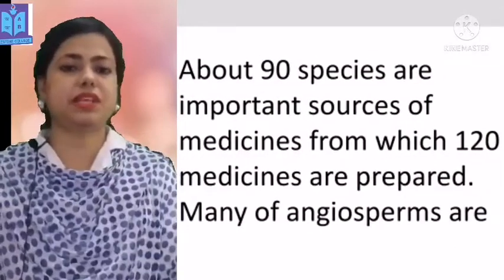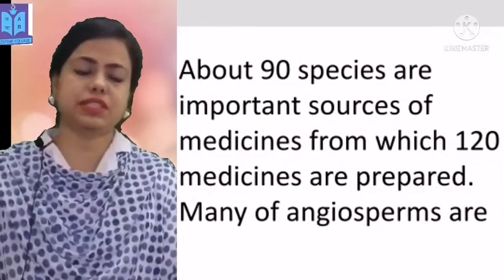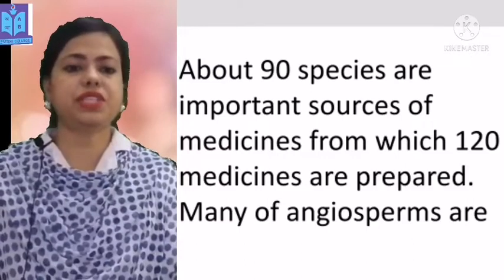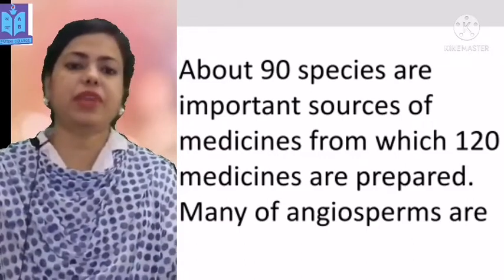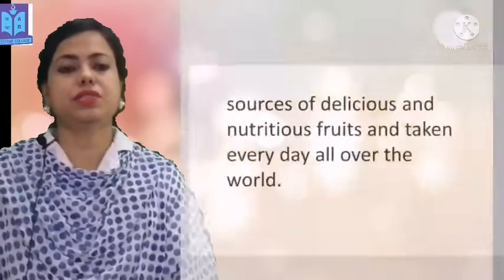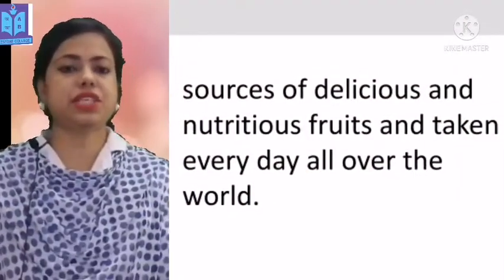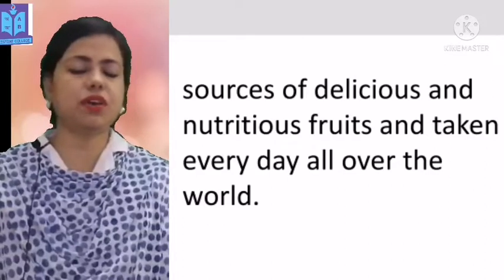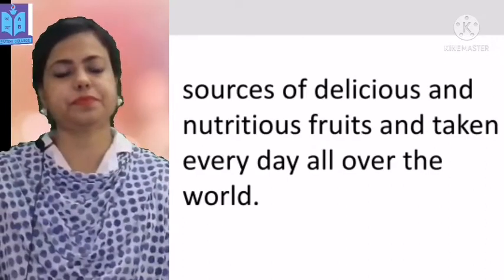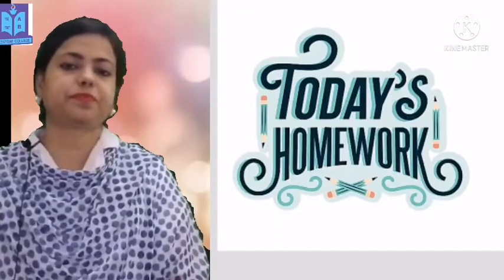About 90 species are important sources of medicines, from which 120 medicines are prepared. Many angiosperms are sources of delicious and nutritious fruits and are eaten every day all over the world. Dear students, we have already learned about the characteristics of gymnospermic and angiospermic plants. We also learned to differentiate between them and learned the importance of gymnosperms and angiosperms.